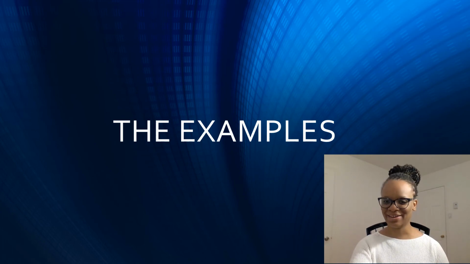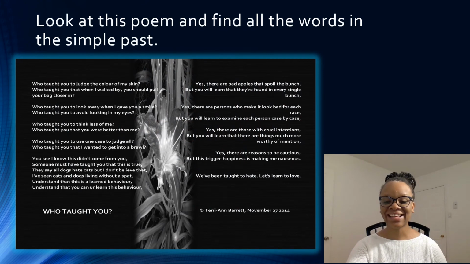It is time for the examples. Let's now look at this poem and see if we can find all the verbs in the simple past. The poem is entitled Who Taught You? And was written by me in 2014.